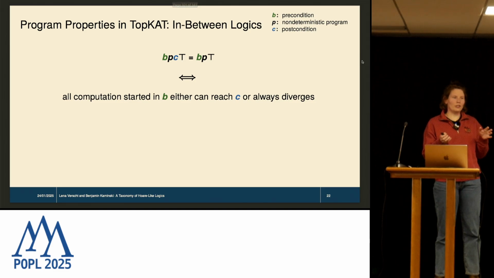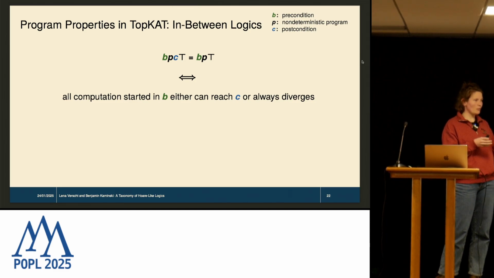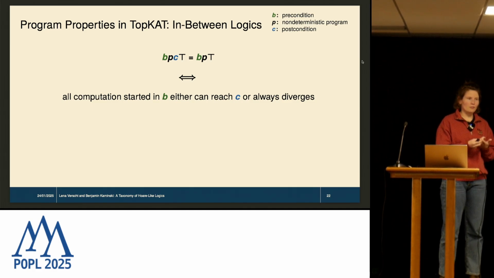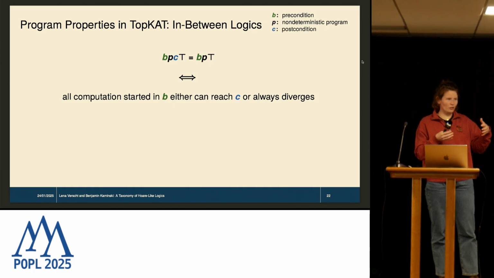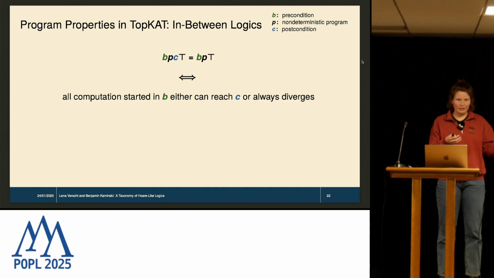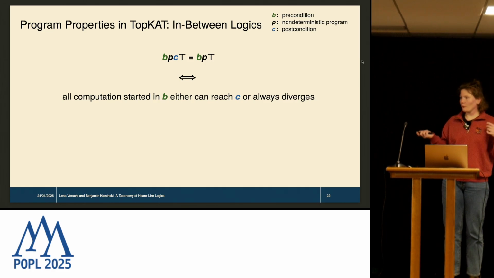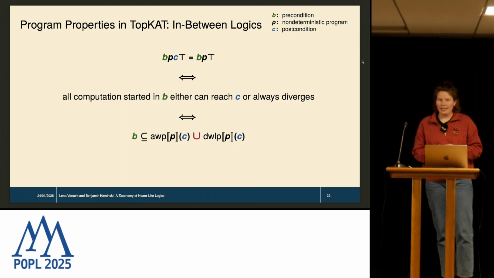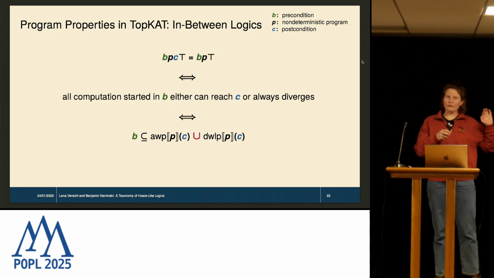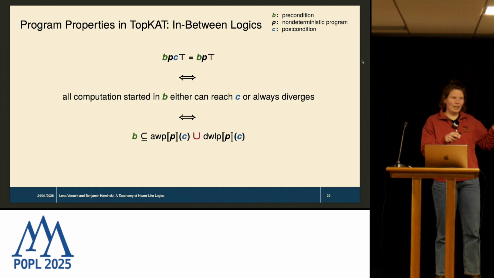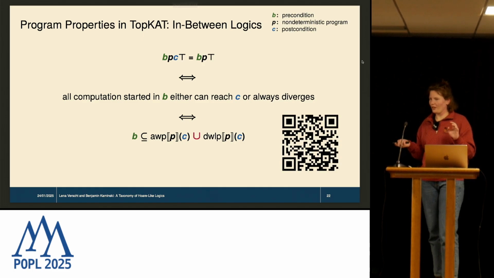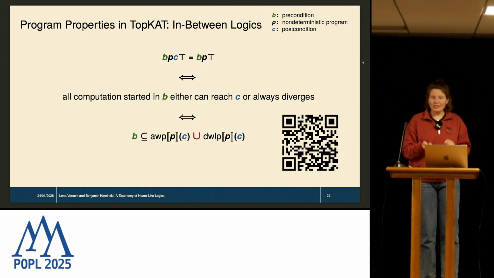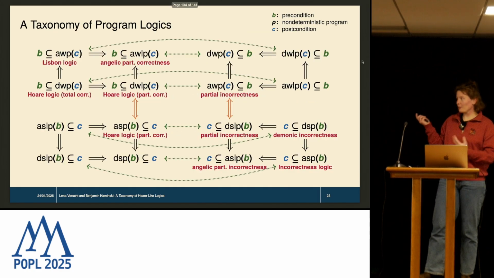And I want to spend a quick slide on the top one, because what this means is that all computation that is started in this set of initial states B, either there exists a path reaching the postcondition or all paths must diverge. So this is kind of a mixture of this angelic demonic stuff that I've been talking about, right? And there's not a single transformer that captures this, but we can capture it using the union of two. And I won't have time to show you this now, but this actually fits quite nicely into this taxonomy. And there's also a kind of funny relation to outcome logic. So take a look into the paper if you're interested. And what I am going to show you now, though, is this taxonomy that we had before.